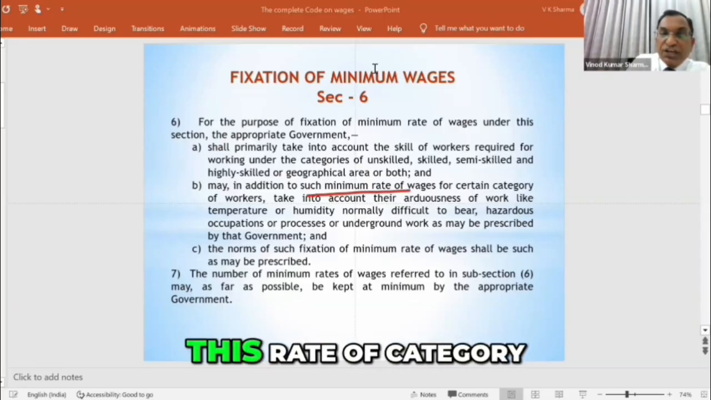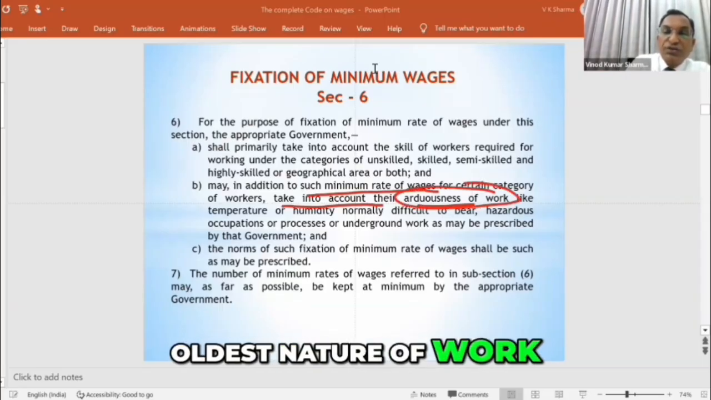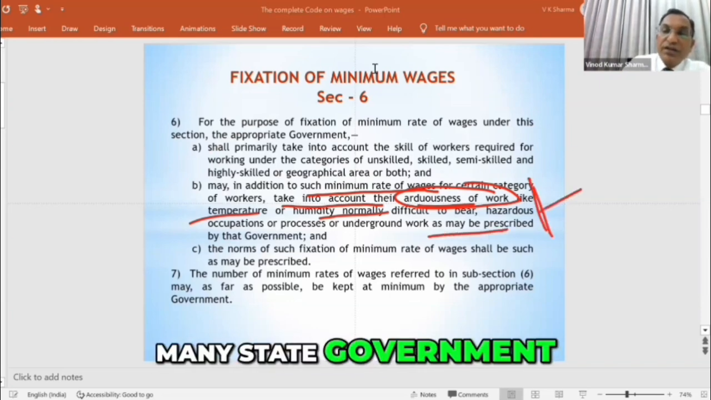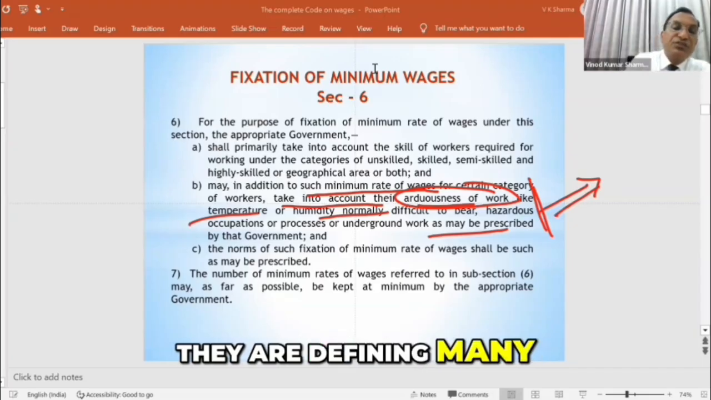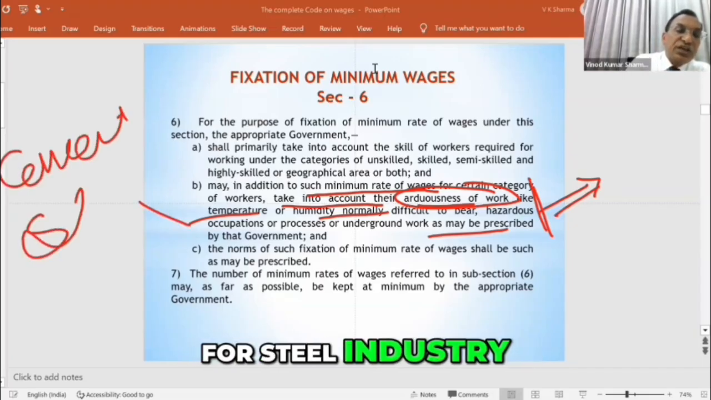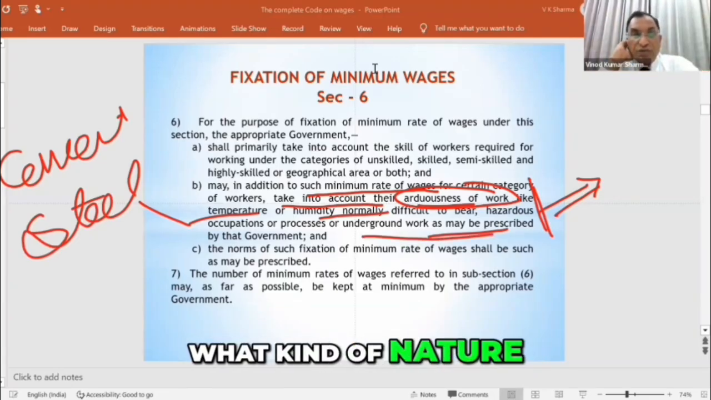And in addition to this rate of category, they shall take into account the arduous nature of work, temperature, humidity. So in many state governments, you go to some of the states, they are defining minimum wages for the cement industry, for the steel industry. So they are defining based on that industry, what kind of nature they have.